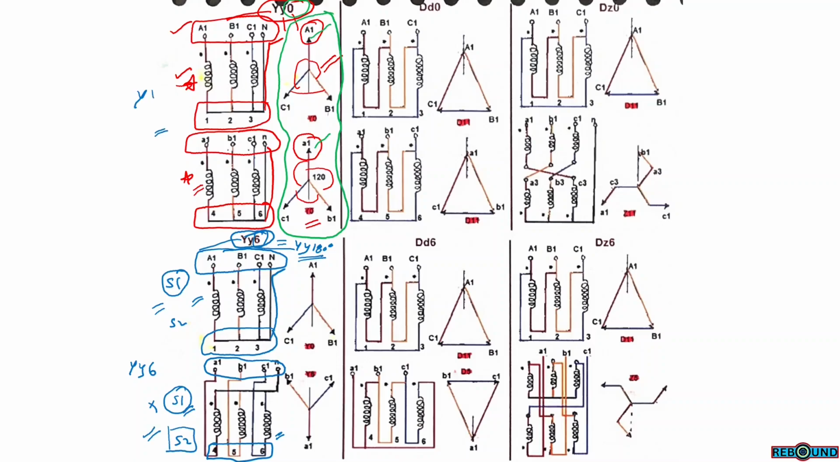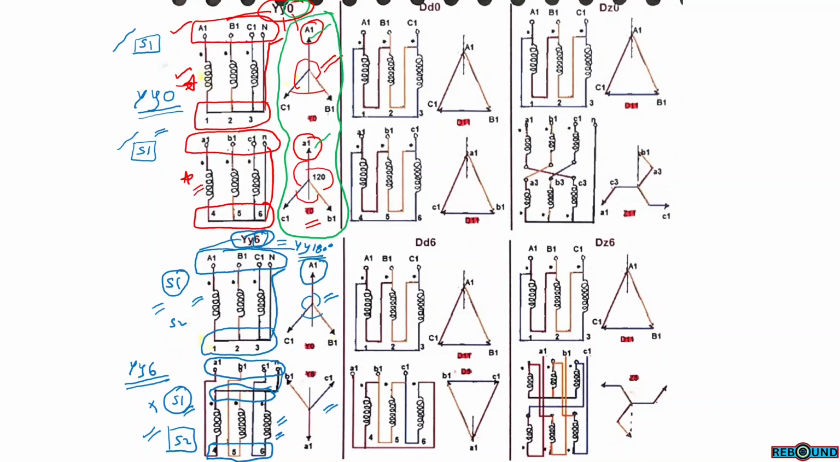In the YY0 connection, these are side 1 connections, and these are side 1 connections. So it is YY0. Here, YY6 means we are taking connections from side 2. So on the secondary windings, the side 1 terminals are shorted and brought to the neutral terminal. Coming to the vector diagram, here also we are taking the primary voltages as reference, A1 as reference. From A1, B1 will be 120, C1 will be 120, and the angle between C1 and B1 will be 120.